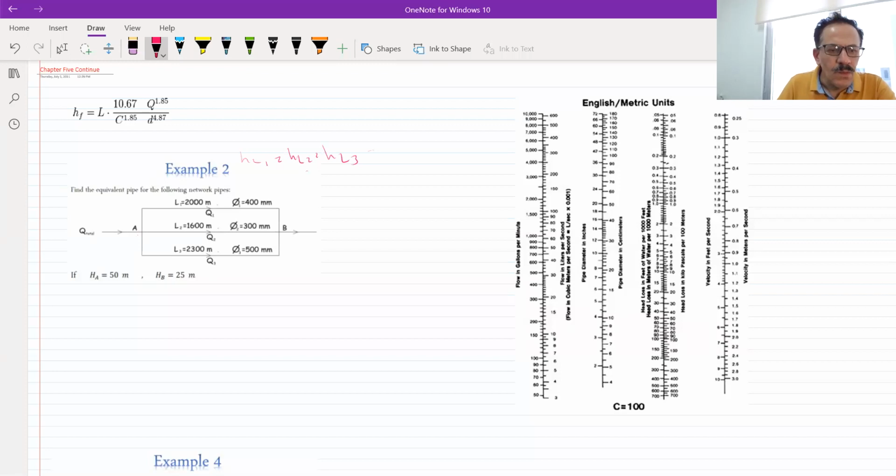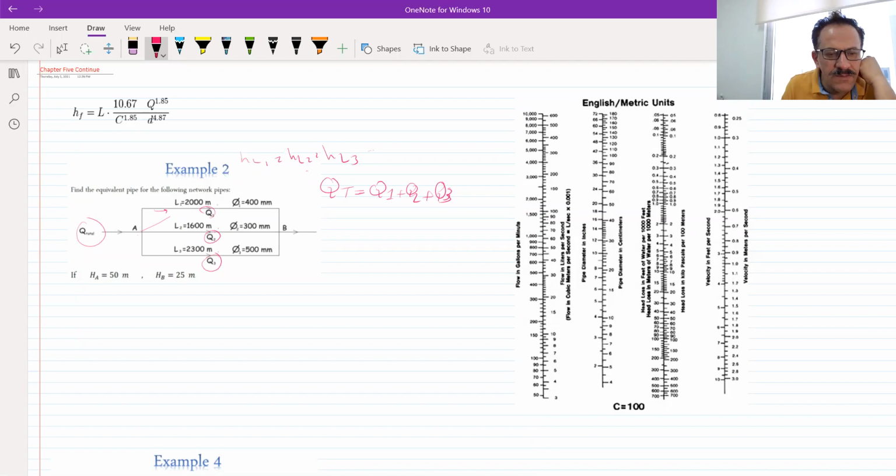What is different here is that we have the Q through this pipe, which is Q1, the Q through this pipe is Q2, and the Q through this pipe is Q3. It means the total Q that will enter the loop or the network will be Q1 plus Q2 plus Q3. That's the main property of the parallel pipes.